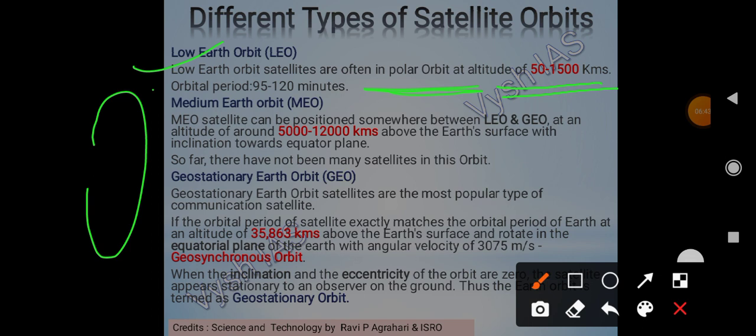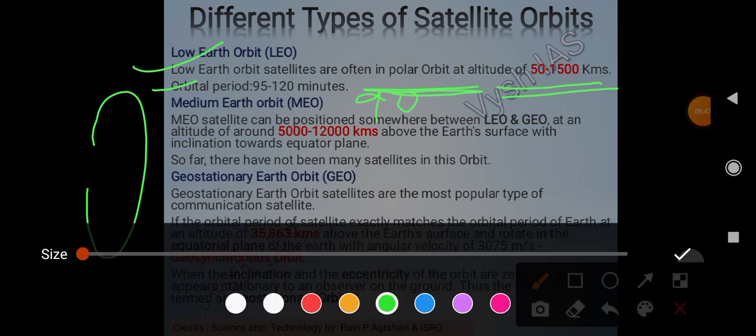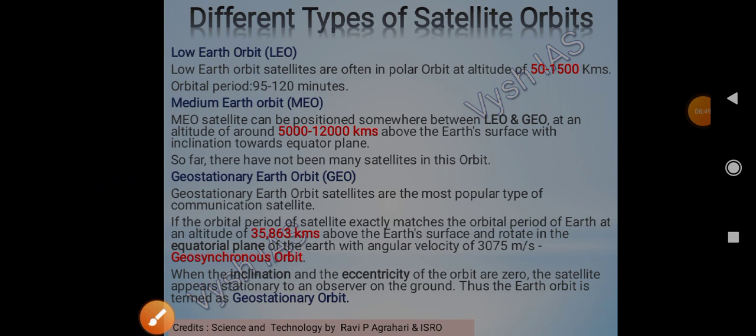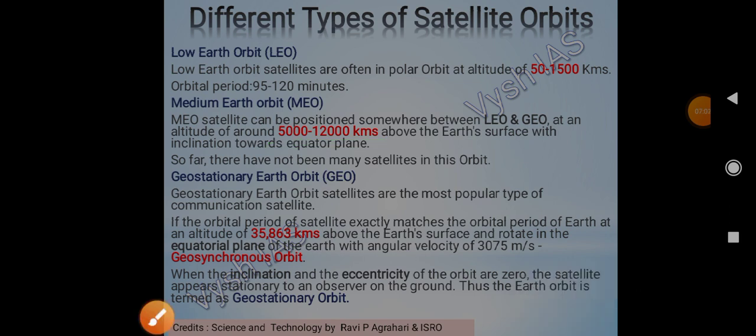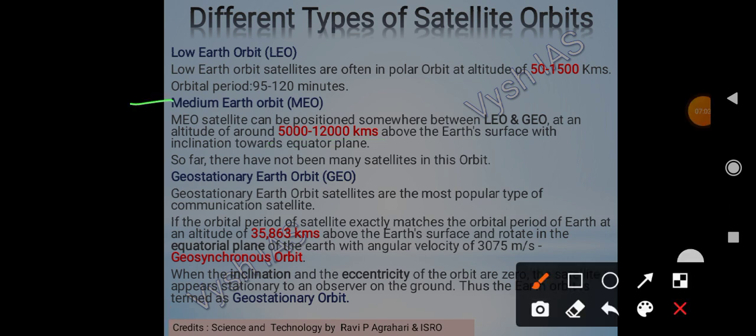And you have to remember the period also, at least roughly, as 90 minutes for the low earth orbit. Then for medium earth orbit, what you have to remember is 5,000 to 12,000 kilometers. Since it is medium earth orbit, it will be positioned somewhere between low earth orbit and geostationary earth orbit.